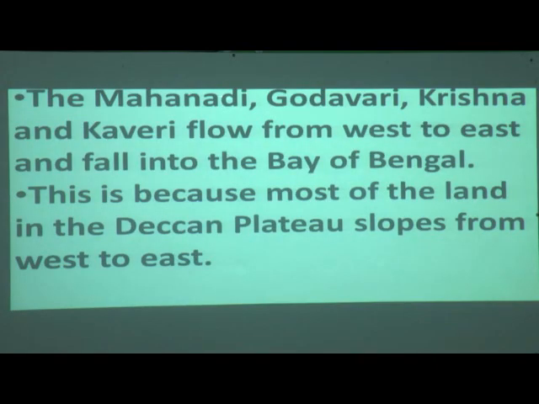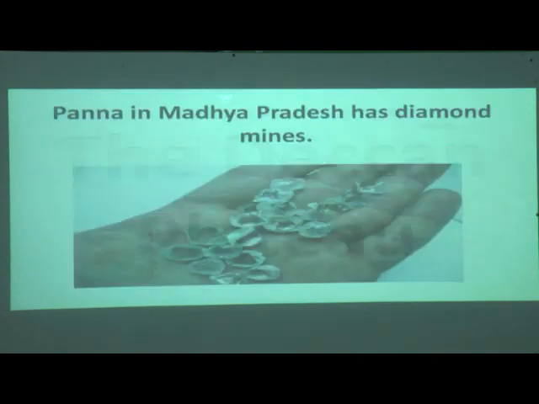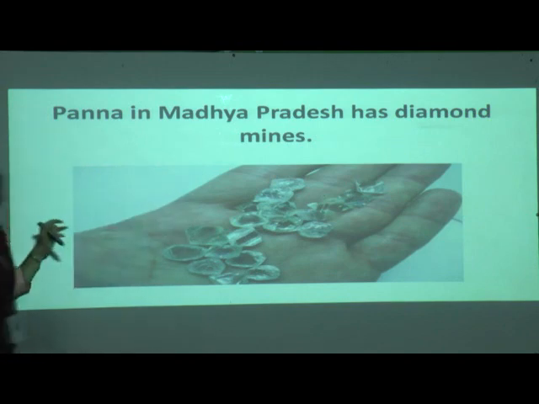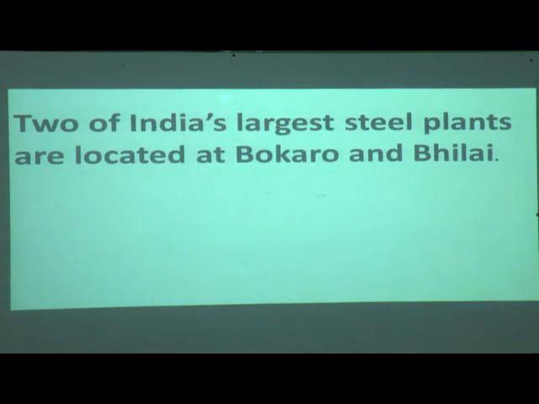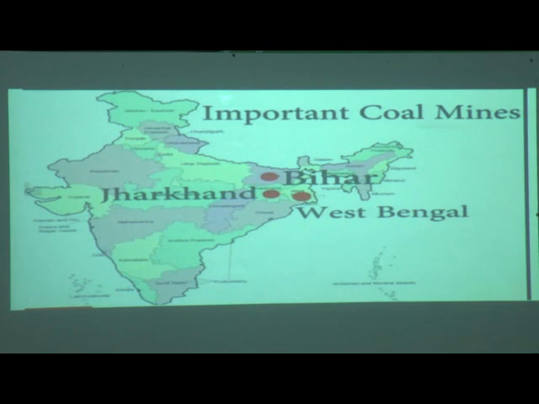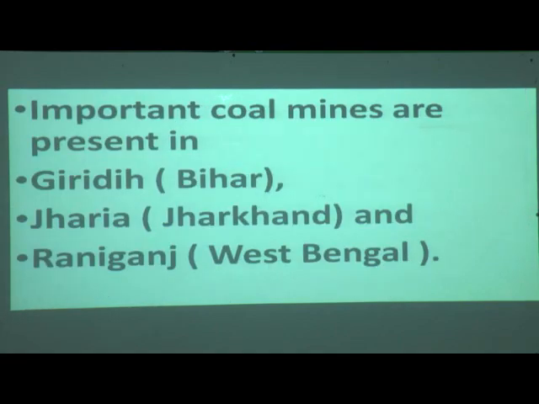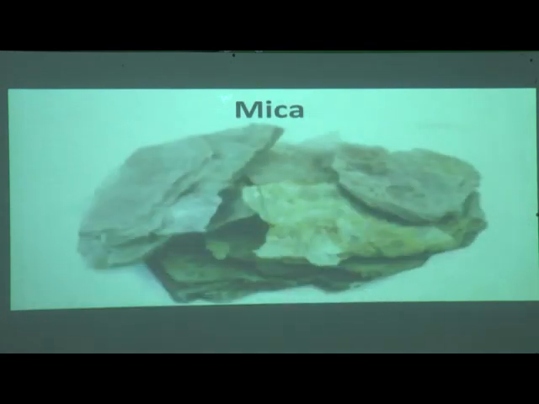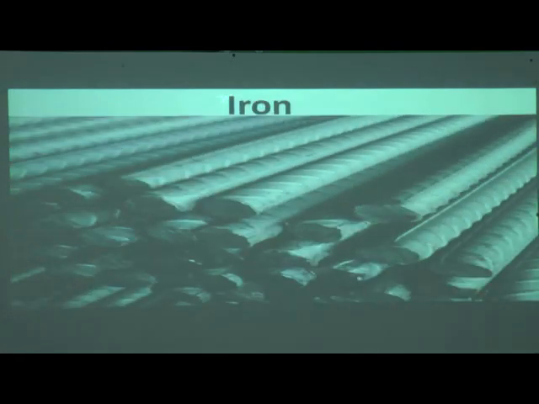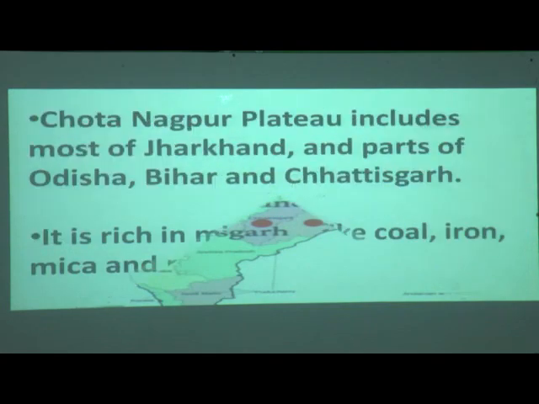Now, what else? What do we have here? Coal mines, I am asking you. Where are diamonds? Diamonds are in Panna in Madhya Pradesh. Now what do we have? Two largest steel plants are there. Where? In Bokaro and Bhilai. Important coal mines, where are they? Coal mines are in Bihar, Jharkhand and West Bengal. This is mica, coal mines. This is iron.